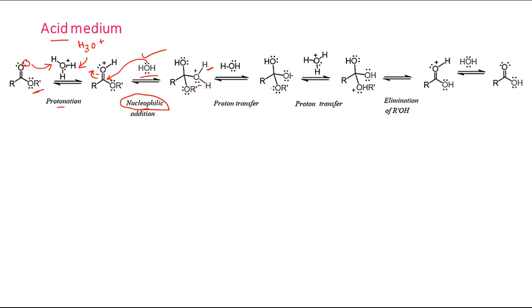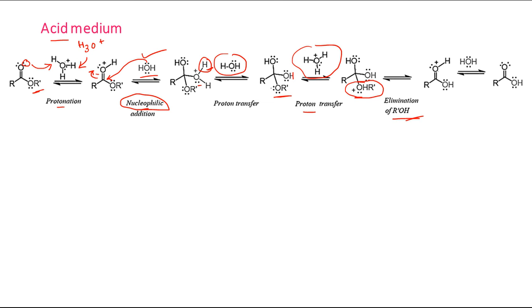The next step is also proton transfer. In this case, this H2O molecule is taking a proton from here, so it is again a hydronium ion. Now there will be proton transfer to this R prime O moiety, so this oxygen is now positive. And finally there is elimination of the alcohol part, R prime OH.